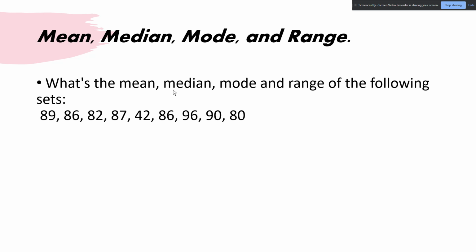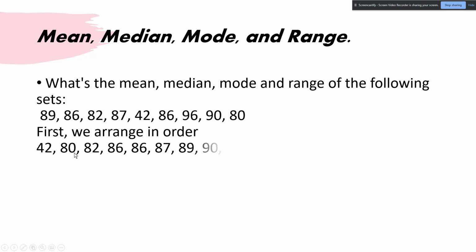First things first, you realize that, hey, we're not in correct order. 89 and 42. 42 looks to be the smallest here. So what you could do is just grab that 42, put it here, cross it off, and then keep doing that as you arrange from smallest to largest. So we want to arrange in order. 42, then we had 80, then 82, then 86, 86, 87, 89, 90, and 96. So we have our range from smallest to largest.